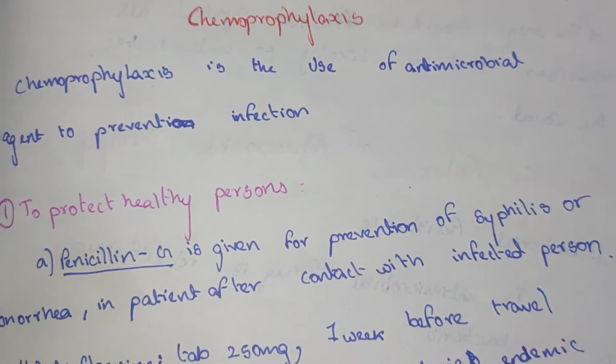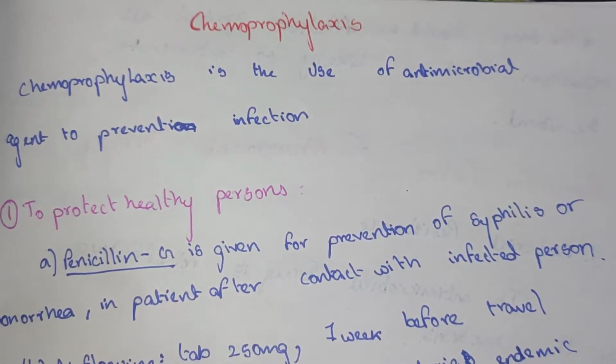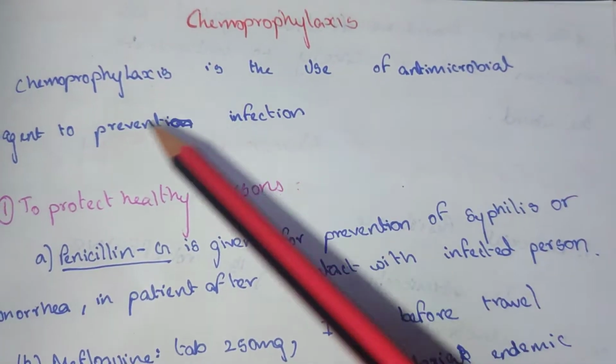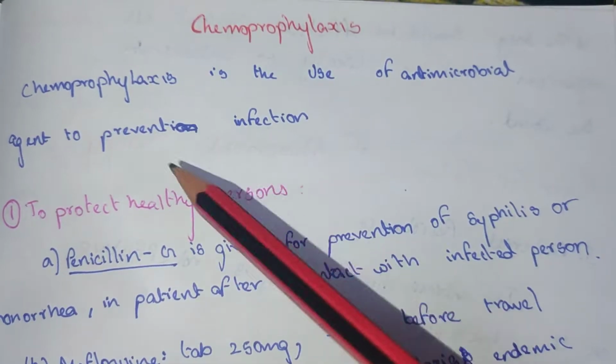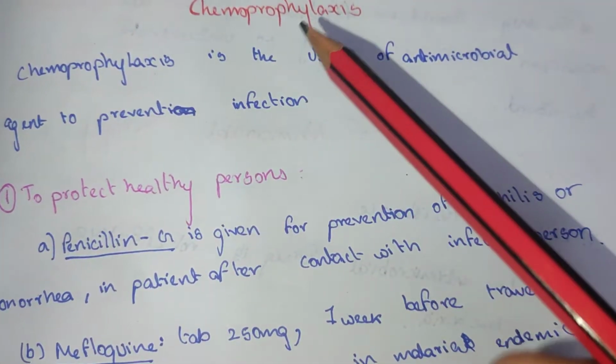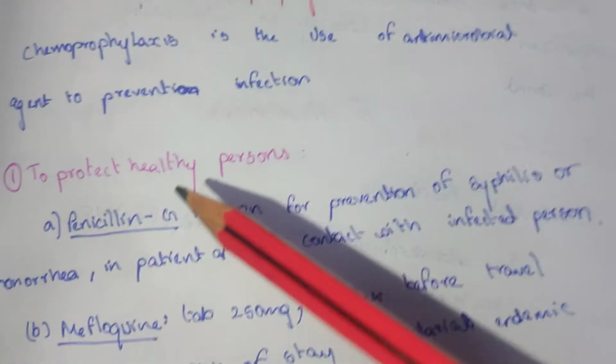In this video, we are going to see about chemoprophylaxis. Chemoprophylaxis is the use of antimicrobial agents to prevent infection. The use of antimicrobial agents to prevent infection is known as chemoprophylaxis.